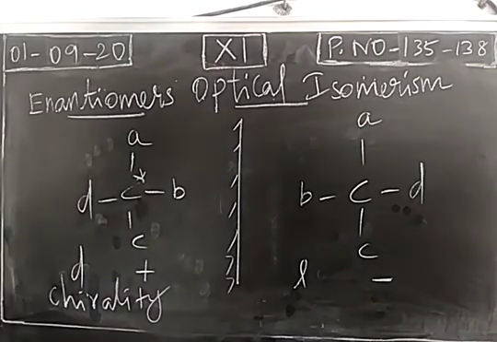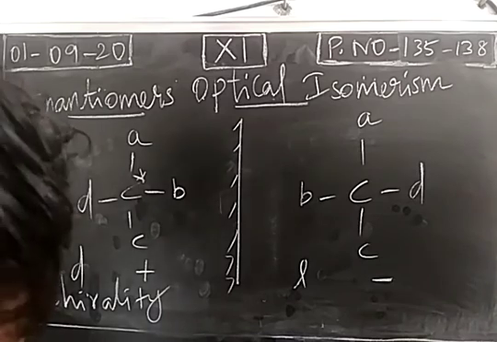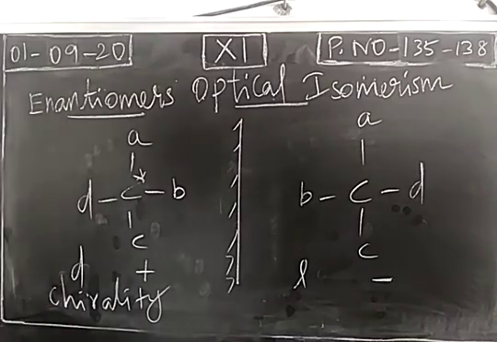So if you take chiral molecules or asymmetric molecules, they are non-superimposable mirror images. They will rotate plane polarized light in any one particular direction. So with this, optical activity and optical isomerism is over. Next concept, deduction of elements in the organic compounds.